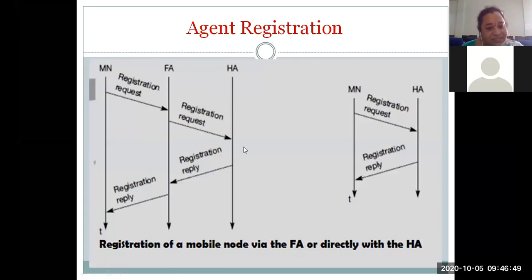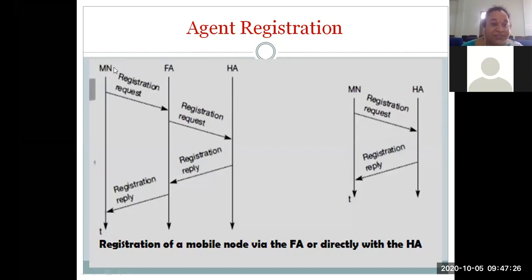From the home agent, the registration reply will be given in turn back to the corresponding mobile node itself. What happens in this registration request and the registration reply? The home agent is going to be binding the IP address of the mobile node along with the currently allocated COA by the foreign agent. The combination of those two, along with the lifetime of the registration, will be sent back to the mobile node.